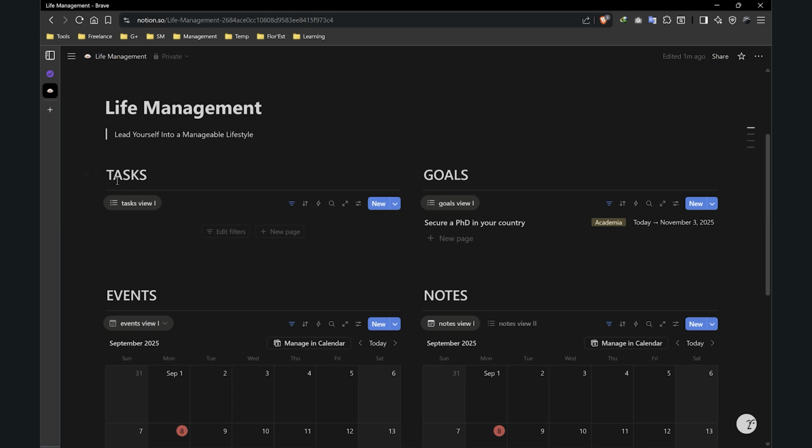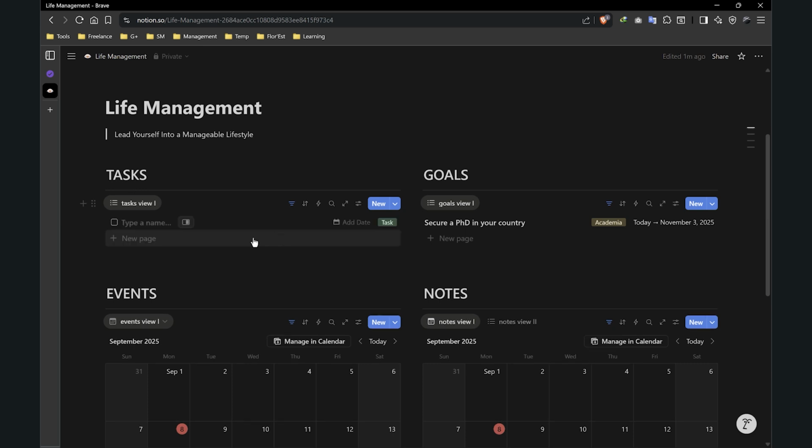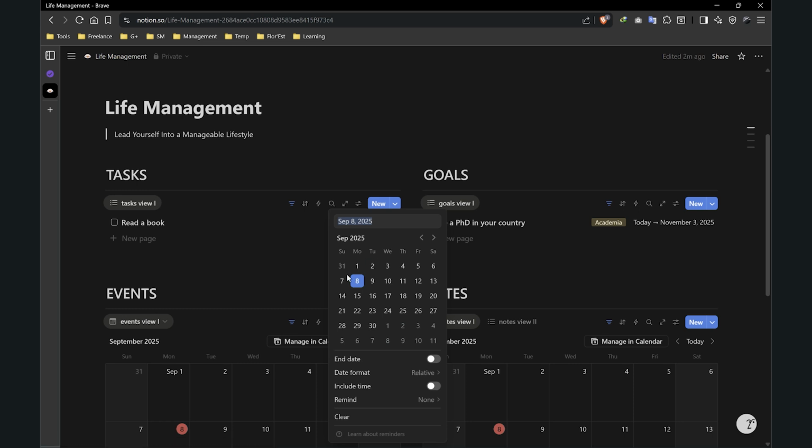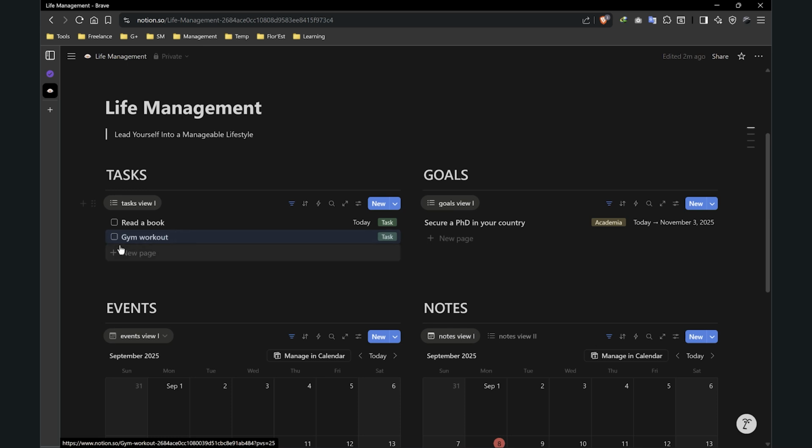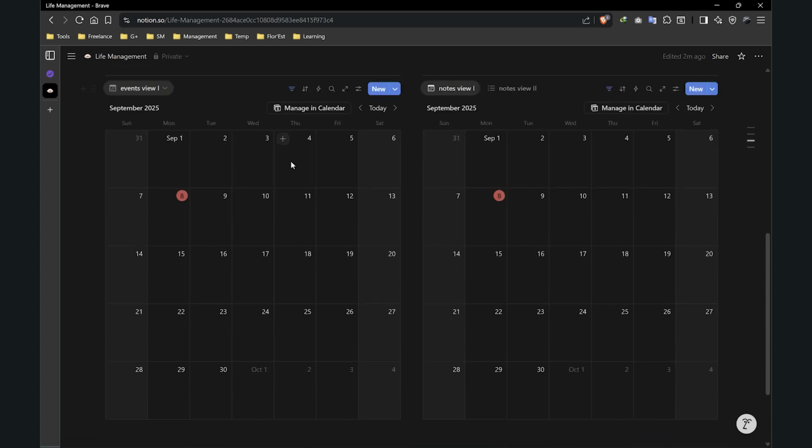Now let's go to the tasks. These are the daily tasks. So you will mainly have several main tasks a day, for example 5 or 4 or 3. To add one, click on a new page, then add the name of the task, for example read a book. Then, it is optional, but you can add a date for it, which is today, and that's it. After you finish the task, for example after you finish reading a book, click on this checkbox and it will be archived, so it won't appear here anymore. It is that easy.